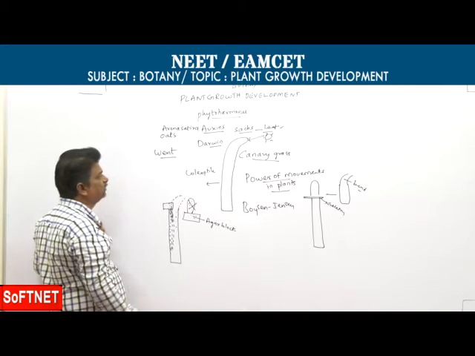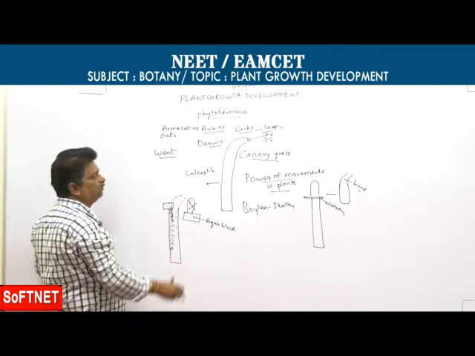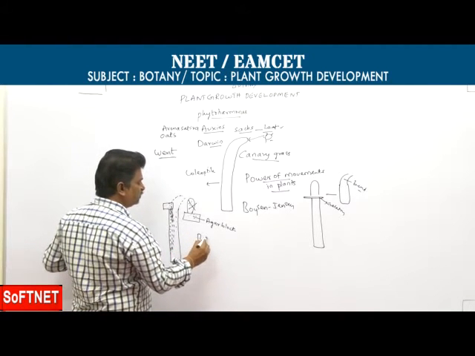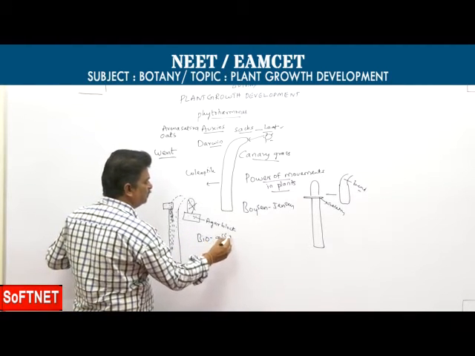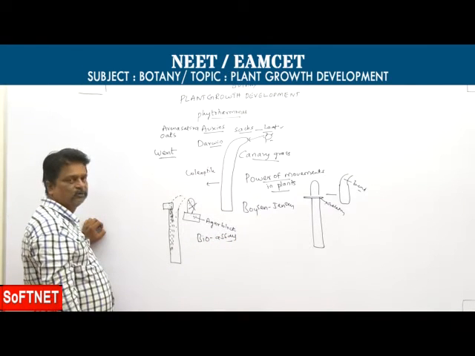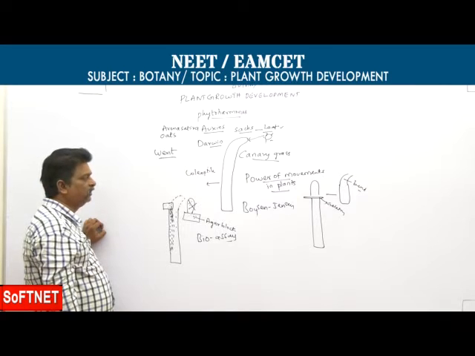This Avena curvature test conducted by Went is rightly called a bioassay test for auxins, the Avena growth test and Avena curvature test.